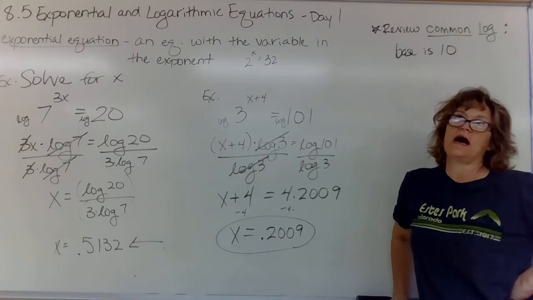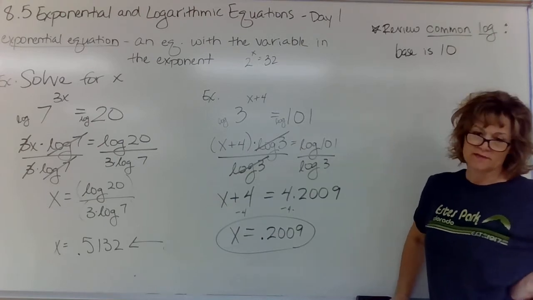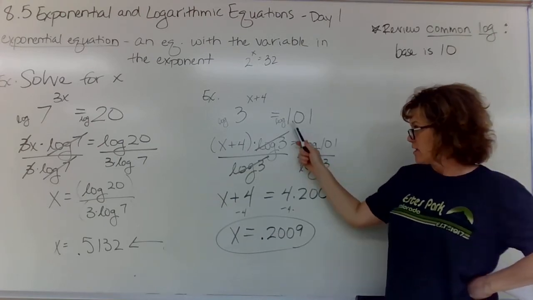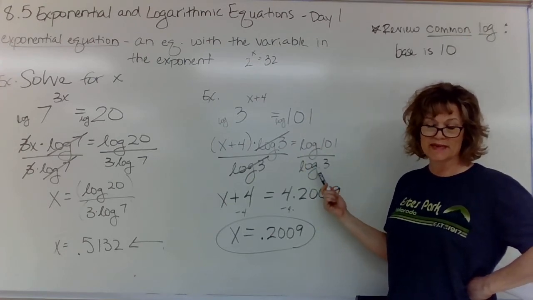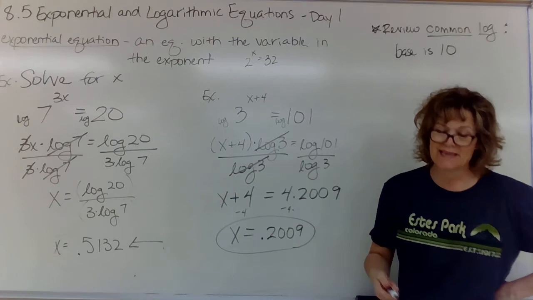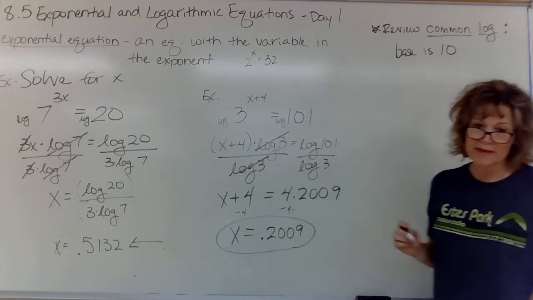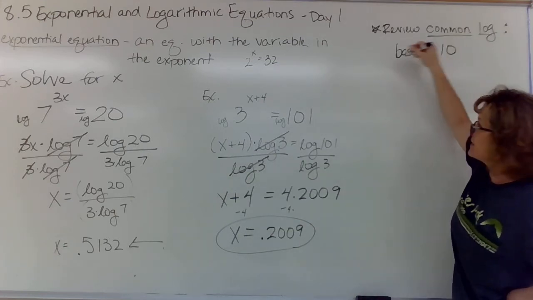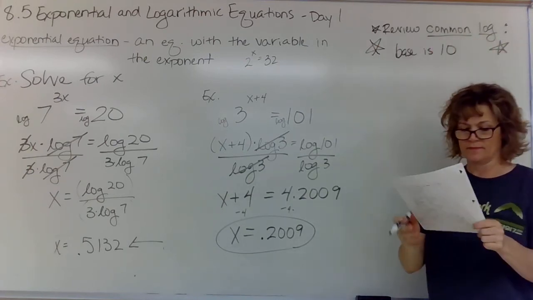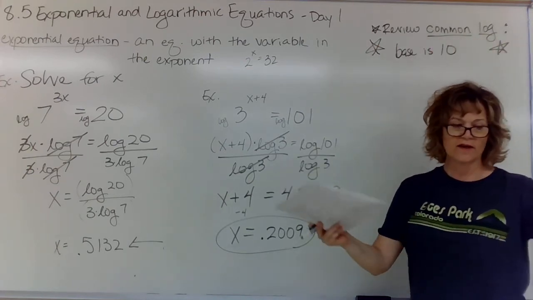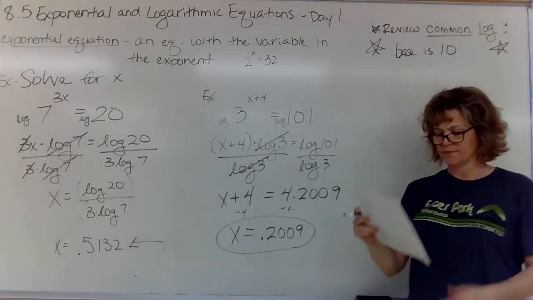And it's so common that you don't even have to write it. So like over here, when it's not written, we're all assuming it's base 10. Well, base 10 is what our calculators are built on. So you definitely want to use common logs. Otherwise, how are you going to figure these out without the calculator?